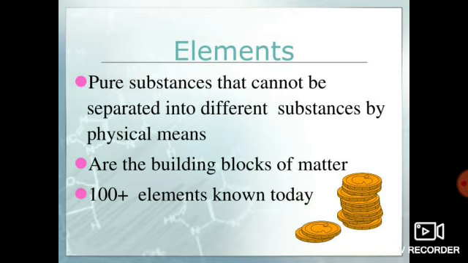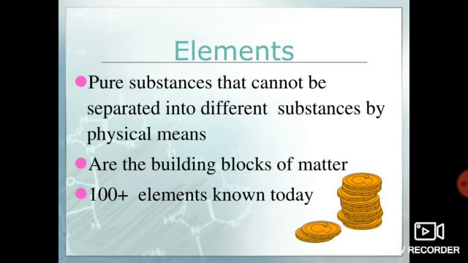Whether we treat it chemically by applying heat, light, electric energy, whatever it is, we cannot break elements into simpler substances.